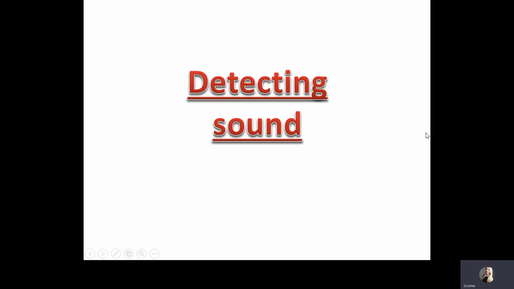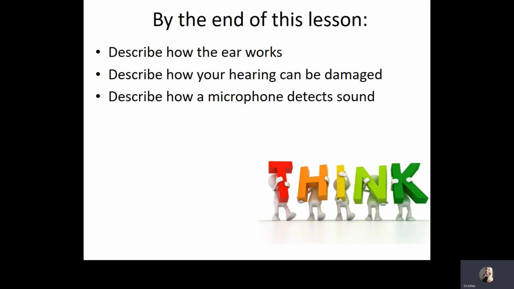Today's session is all about how we can actually detect this sound, so how our ears work. By the end of this session, you should be able to describe how the ear works, how your hearing can be damaged, and how a microphone can be used to detect sound. It has a lot of similar features to the human ear. So first we're going to watch a video to describe how the ear works.